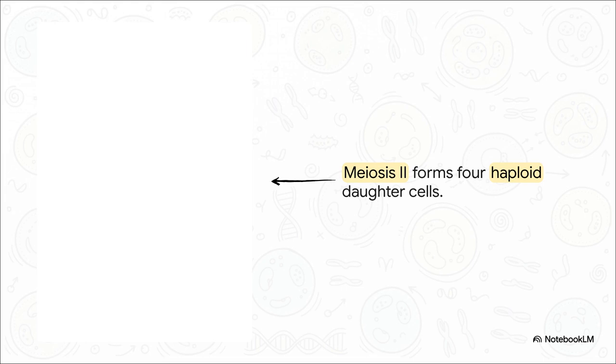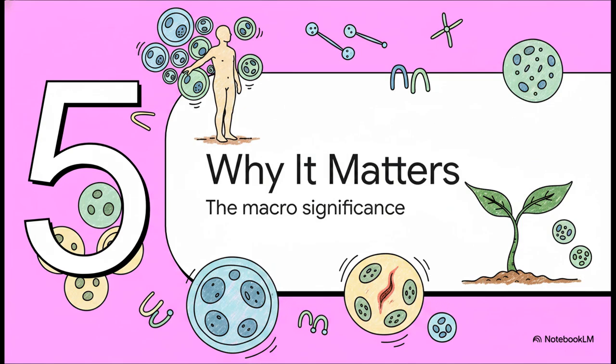The chromosomes line up at the equator again in metaphase II, but this time when anaphase II hits, the centromeres actually do split. The sister chromatids are finally pulled to opposite poles. Telophase II wraps the whole thing up, and we are left with a tetrad, 4 completely genetically distinct haploid daughter cells.